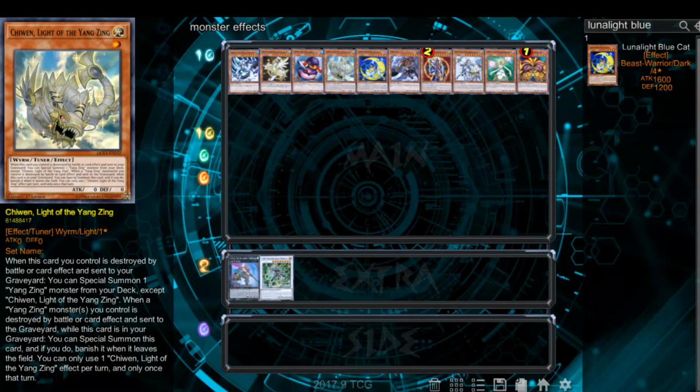Because there are cards that will destroy him, it feels like he should miss timing with Chewin, but it doesn't. Stuff like Metaphors doesn't cause him to, because it's called simultaneous. You destroy and then search, or you destroy and search simultaneously. So there are effects that make it seem like it would miss timing, but it doesn't. But we won't go too far into those yet, because that's probably a whole other video on another aspect of the game that we're eventually going to have to explain.